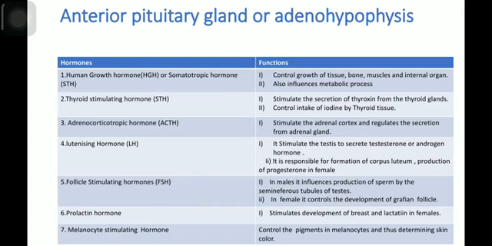Prolactin hormone stimulates development of the breast and lactation in female. Melanocyte stimulating hormone controls the pigments in melanocytes and thus determines the skin color.